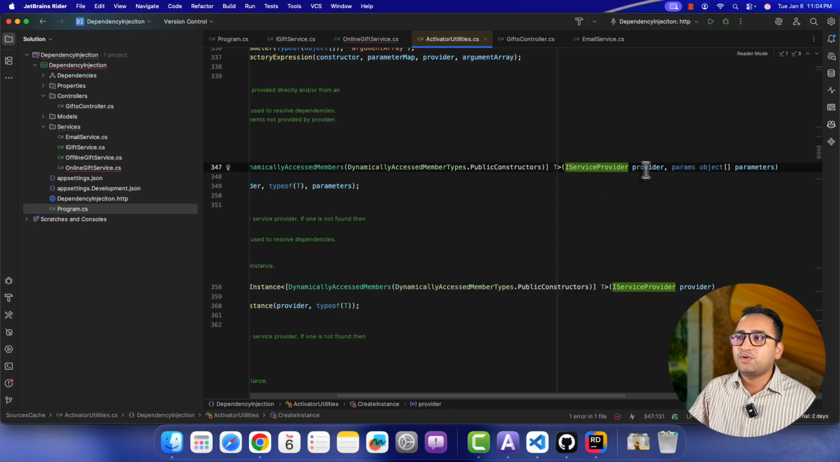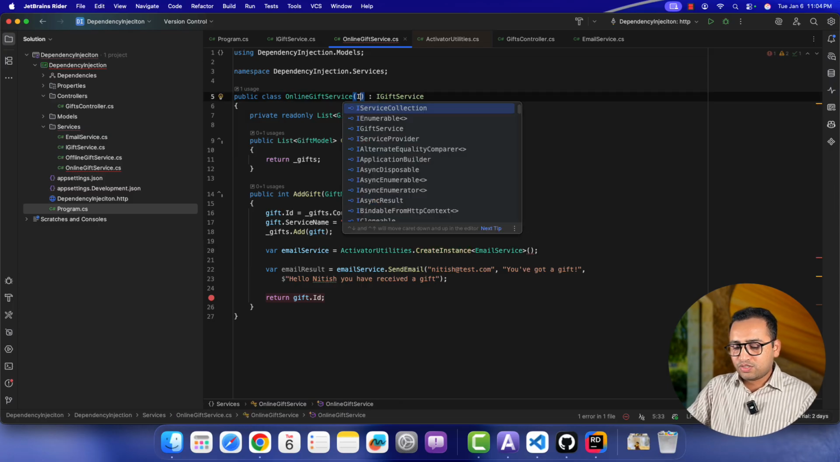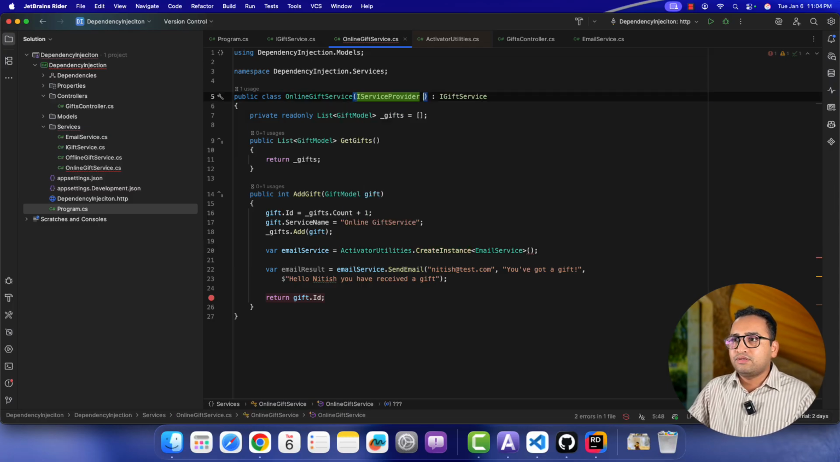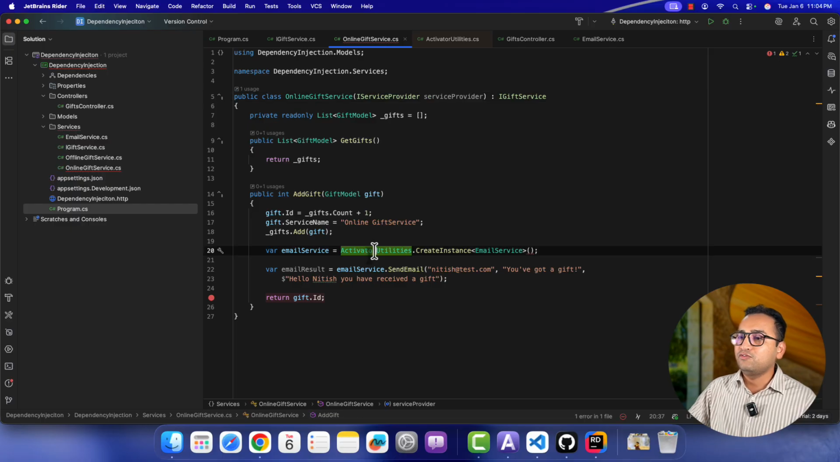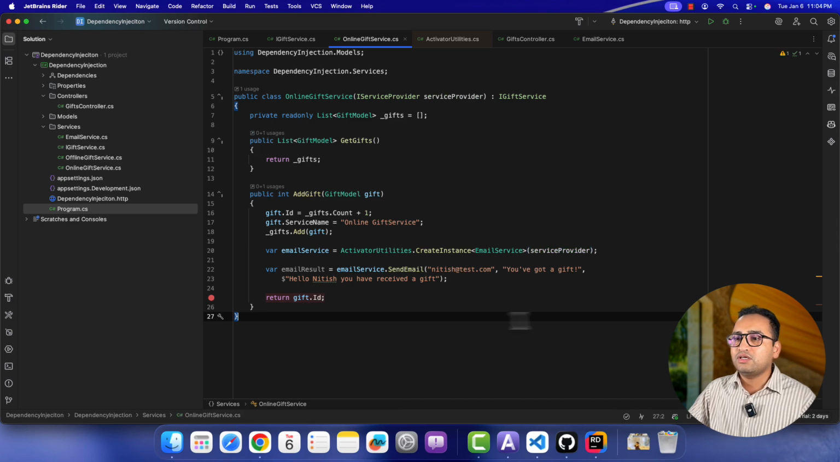First, let's talk about the simplest version. Here I have to provide this IServiceProvider, so let's use that over here. Here I'm using this service provider. Why do we need this service provider? This is because this Activator utility will work with your existing dependency injection. We will talk about how this is working in upcoming videos, but this is the only thing that you have to do over here.